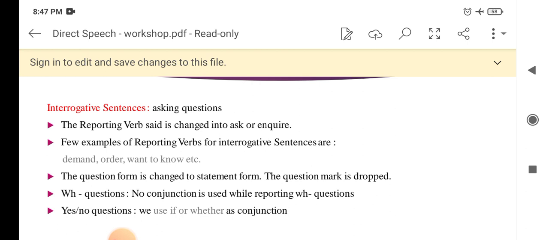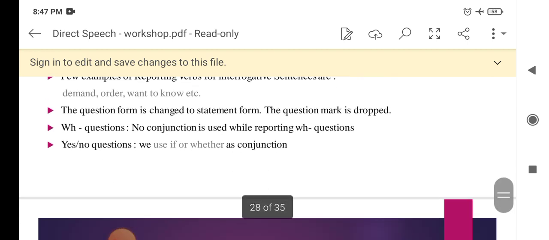The question form is changed to statement form. The question mark is dropped. No conjunction is used while reporting wh questions. For yes or no questions, we use if or whether as conjunction, if the question starts with a helping verb like can, do.